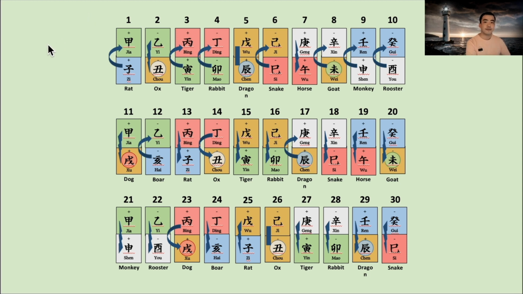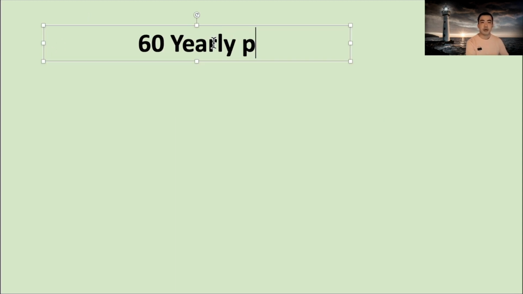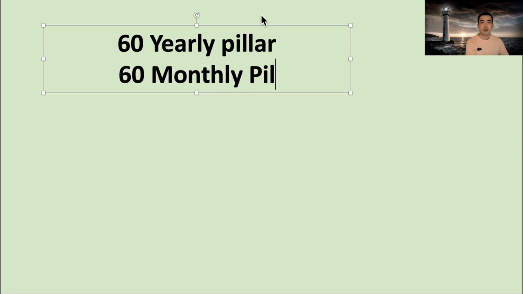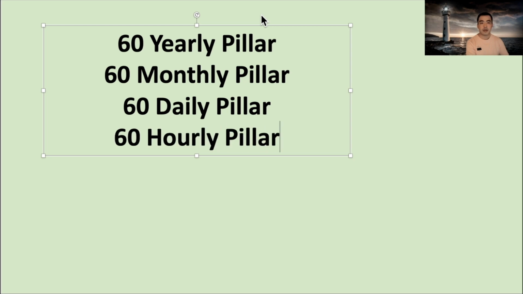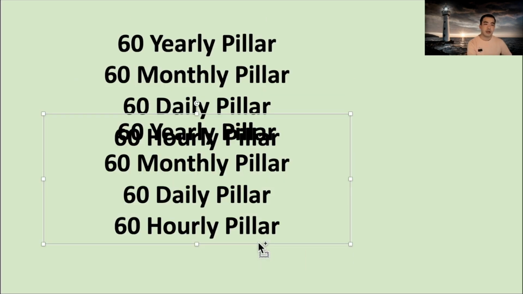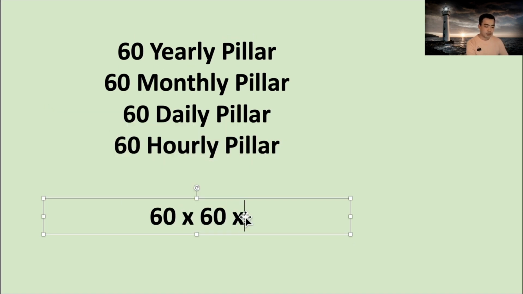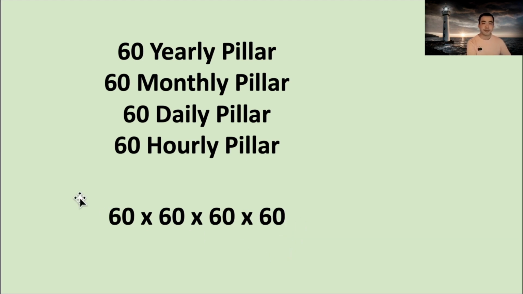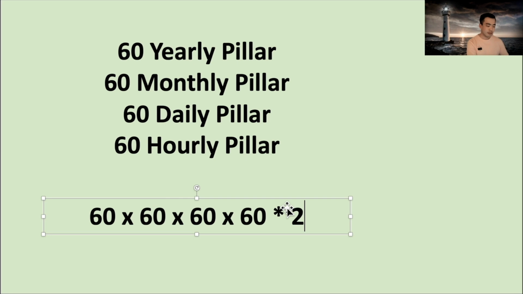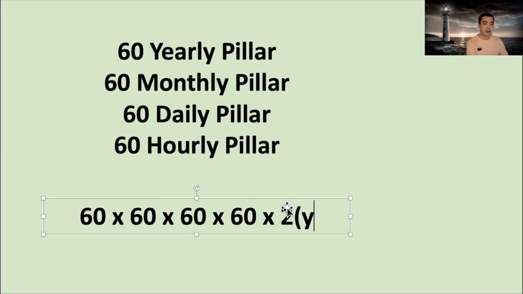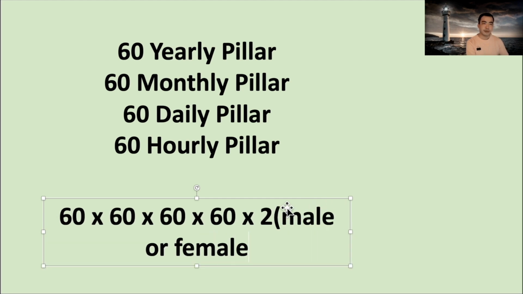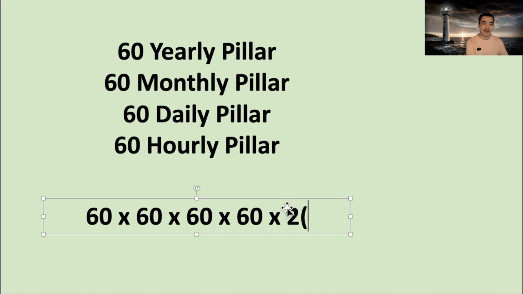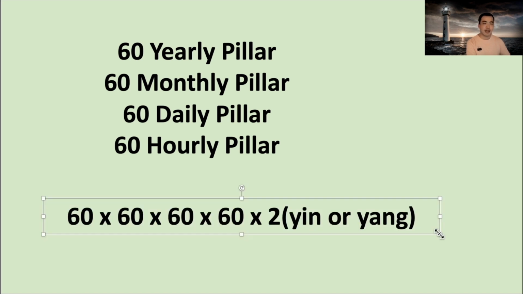So there are 60 kinds of pillar. There are 60 yearly pillars, 60 monthly pillars, 60 daily pillars, 60 hourly pillars, in the same order. So theoretically, there are 60 multiplied by 60 multiplied by 60 multiplied by 60 kinds of charts in the world. Maybe multiply by 2 because of yin or yang. No, male or female. Or yin or yang. I'll say yin or yang. So a lot of kinds of chart.